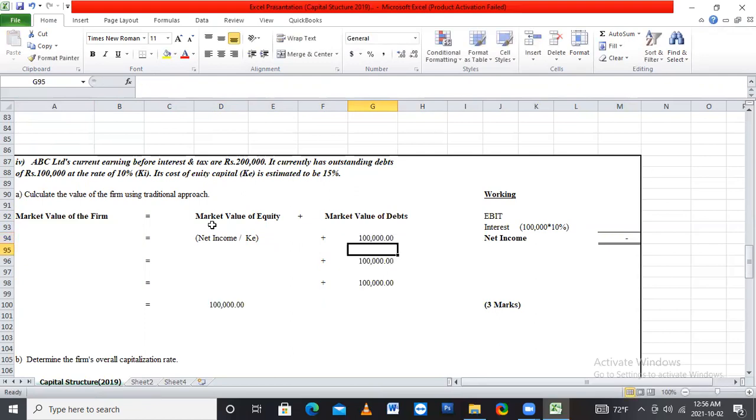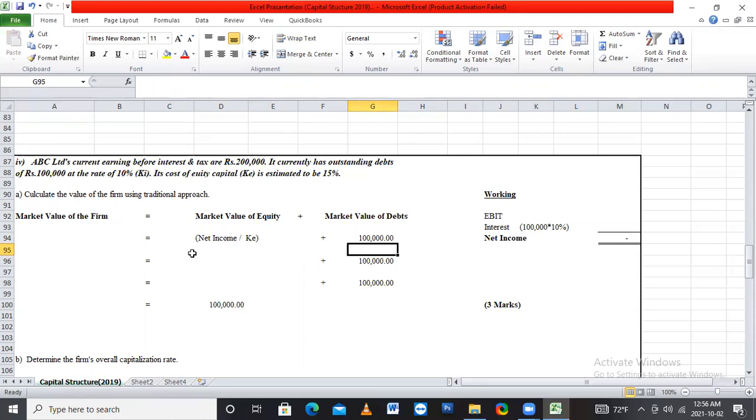Okay, but the market value of the equity, how can we get it? Market value of the equity equals net income divided by cost of equity.